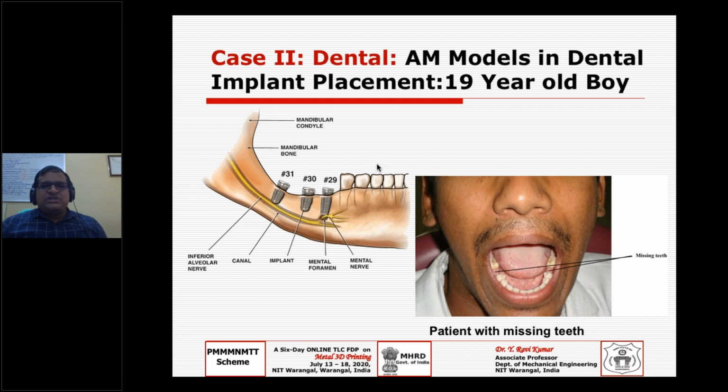Why I'm using these words? Definitely, the conventional approach was for a dentist to take an impression from the mouth. The dentures will be made through the impression technique. So that was the conventional practice before 3D printing. So then everything we have to talk about before 3D printing, and what is the surgical procedure after 3D printing.